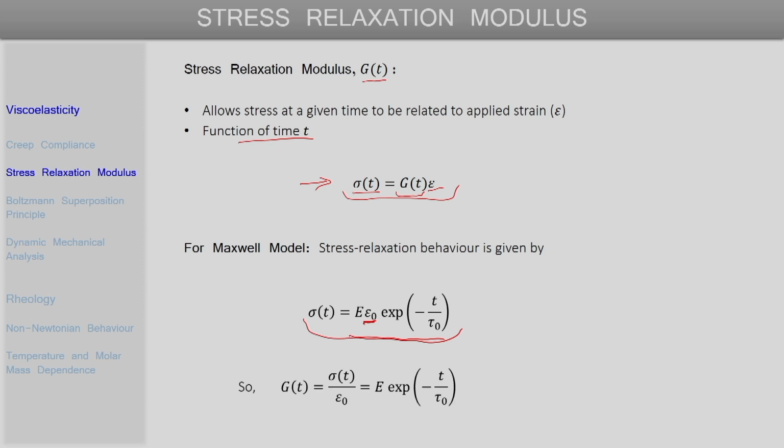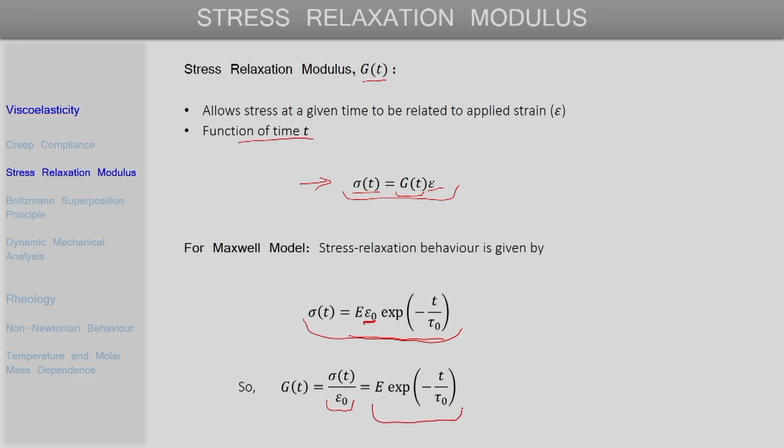So, sigma by this epsilon naught, which is a constant applied strain, is given by the expression E times exponential of minus t by tau naught, and that is the expression for the stress relaxation modulus for a Maxwell model. So, these are a couple of quantities and parameters that are important in the study of deformation and response of viscoelastic materials to applied load, whether it is applied stress or strain.